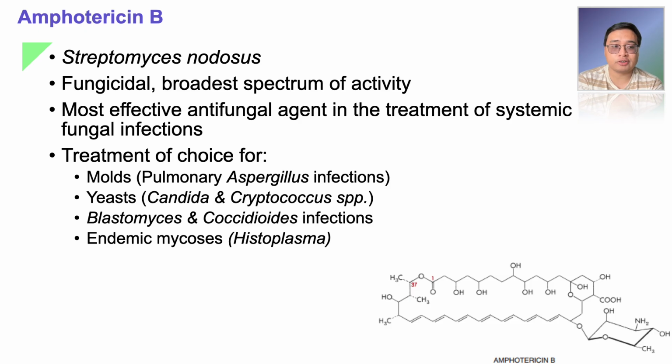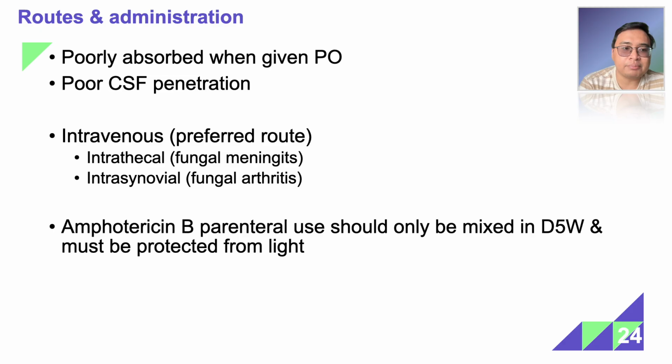Thus, it is the treatment of choice for all of these systemic conditions, whether it's caused by molds, for example, aspergillosis. It's a pulmonary aspergillus infection. Or those which are caused by candida and cryptococcus, which are yeasts. Okay? Even for blastomycosis, coccidioidosis, and endemic mycosis such as histoplasmosis, the drug of choice, if it's a systemic infection, is amphotericin B.